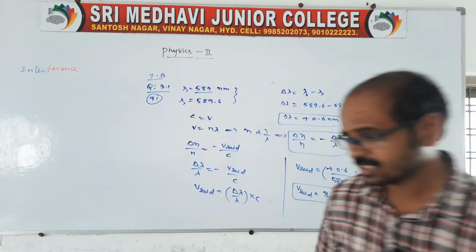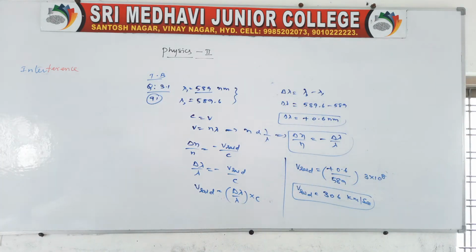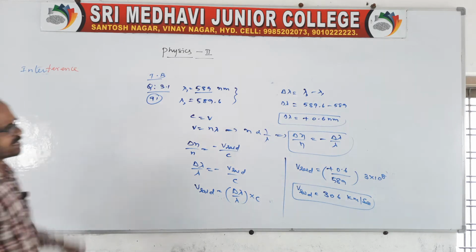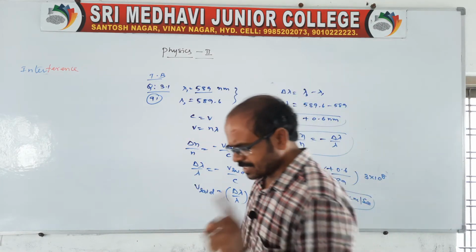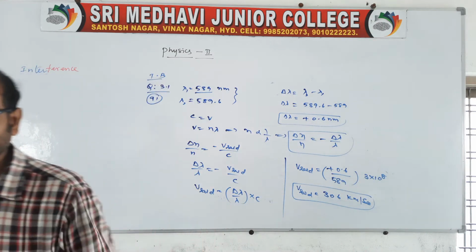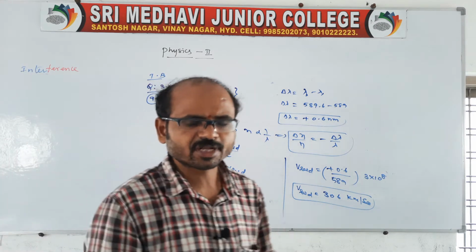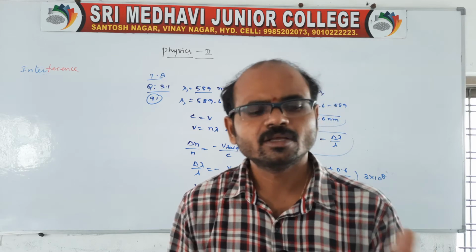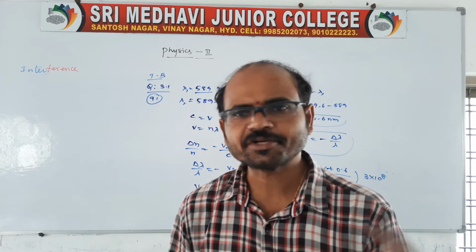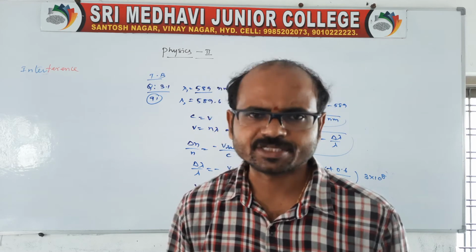Then let us move to the next topic. Coherent and incoherent sources are already finished, and on the basis of this I want to explain interference. Sir, what is interference? Interference is very simple. Light must obey the interference property also, because light already obeys rectilinear propagation, reflection and refraction. What about interference?